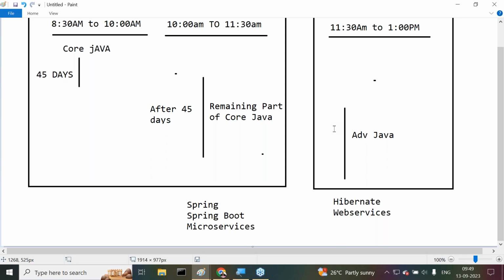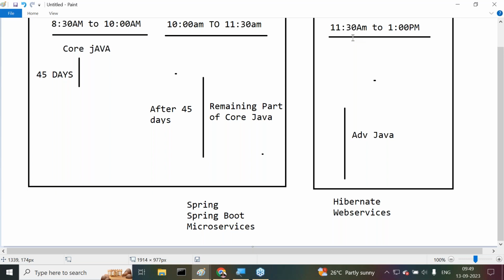Yes, sir. All of you are getting clarity or not? What I'm telling you now. So this is the schedule here. We have to follow it clearly. Remember carefully. If you are taking full stack Java, for the first 1 month to 45 days, only 8:30 to 10. The remaining Java, I'm going to take from 10 to 11:30, 11:30 to 1. In parallel, two courses on the Java side I'm going to take.